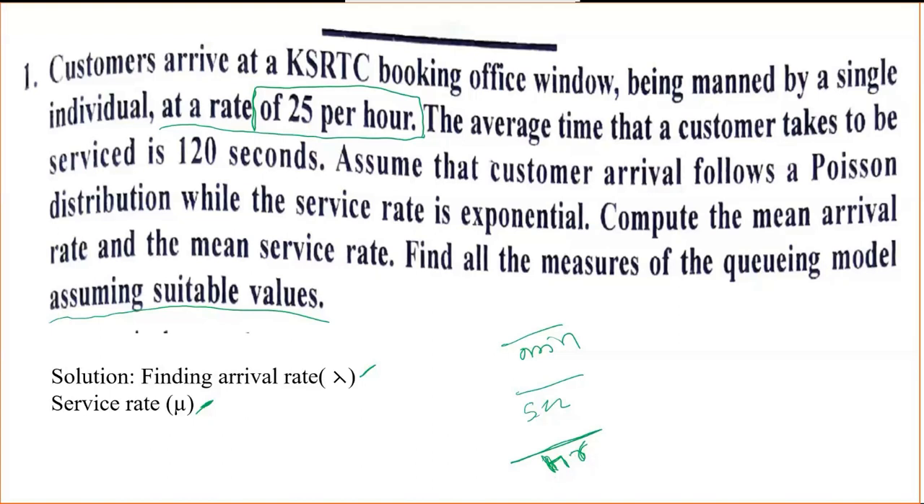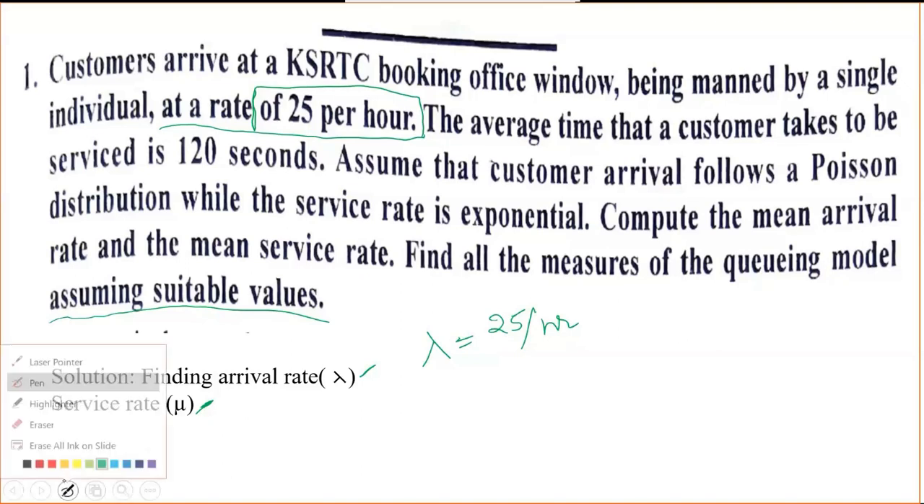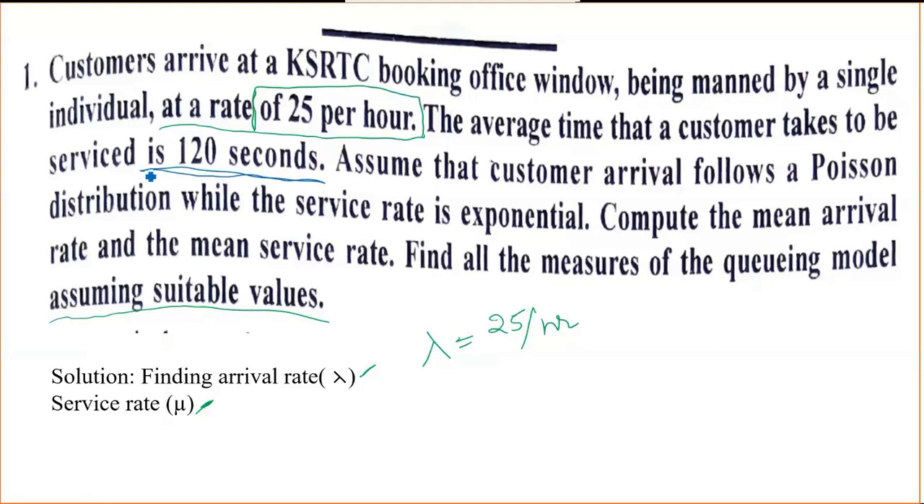Okay, now, the office is manned by a single individual at a rate of 25 per hour. It means that customers are arriving, so you can write lambda is equal to 25 per hour. So in 1 hour, 25 customers are arriving. What about the service now? What is the mean service? One customer is served in 120 seconds.